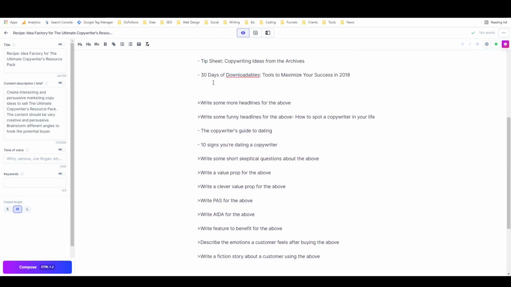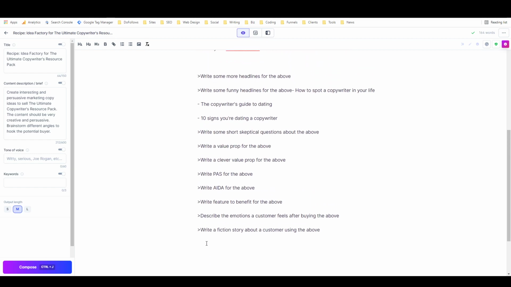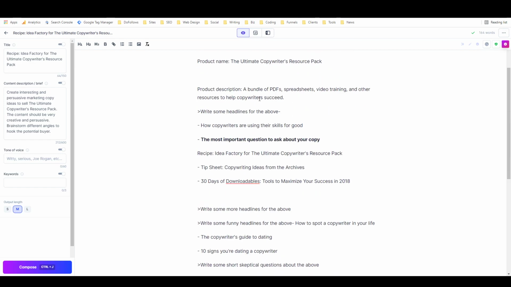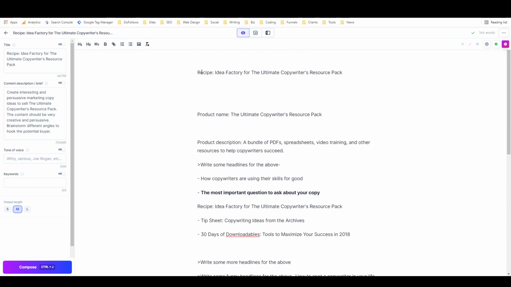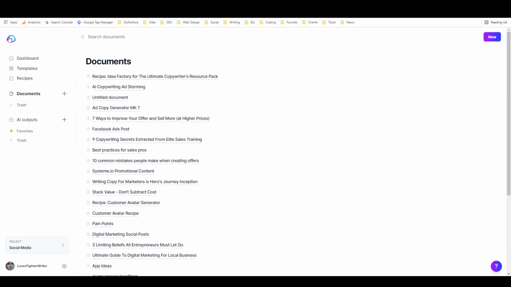And so basically we've just got all of these different boss mode commands in order, and you just go through and run them all. And what this recipe is designed to do is to help you generate ideas for a product or service, to help build out an offer around it. And I've actually used this a number of times to help me workshop a bunch of offers. So that's one really cool recipe, and that's what recipes look like. And I also got to show you boss mode there, of course.